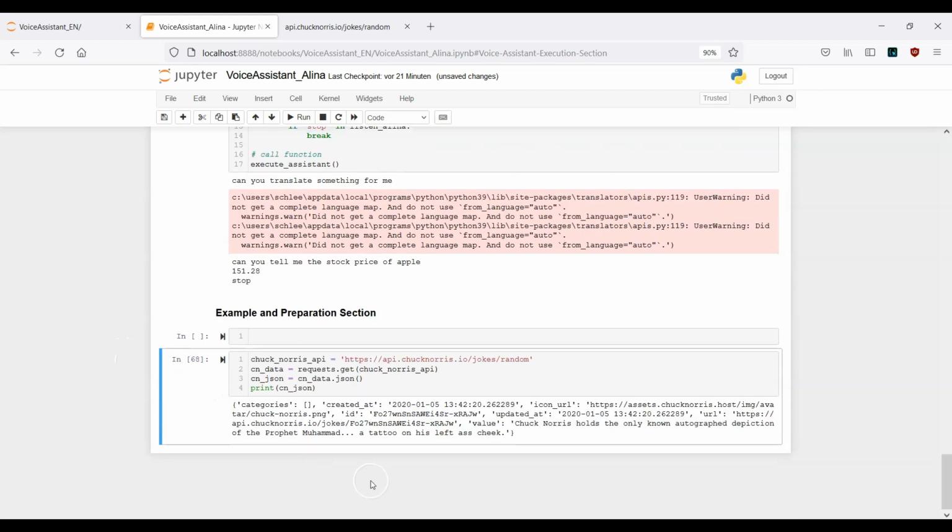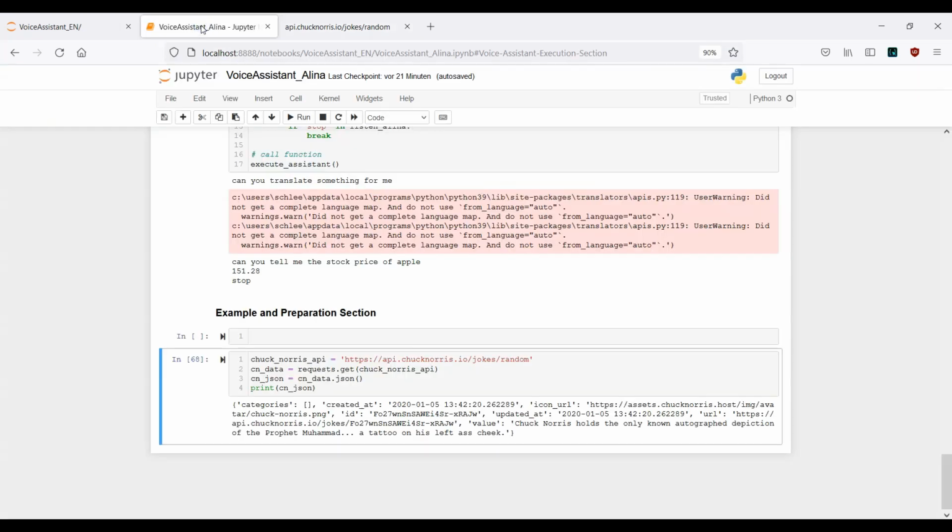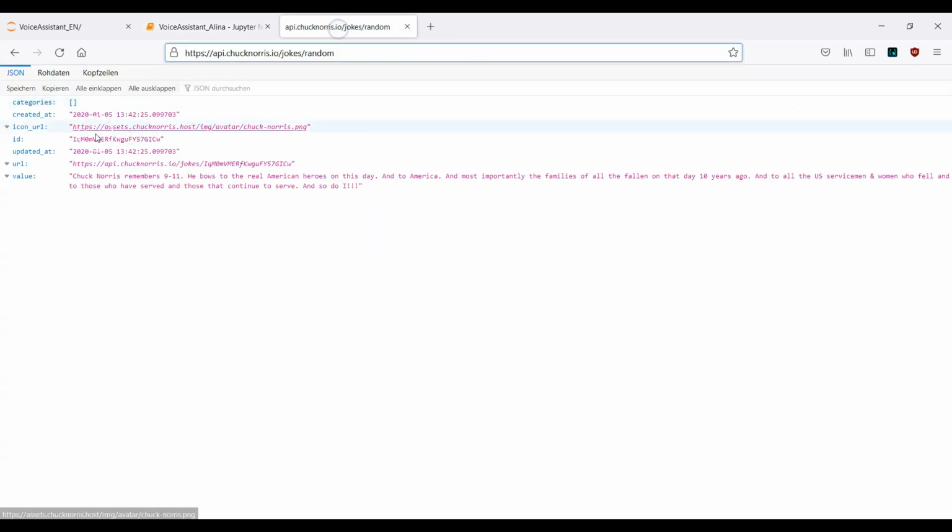Let's go ahead. And now you see here, we have all these keys and the values, the same as what you see here, but in this format, which is much better. You can read it better. Now we need to make use of this value here.